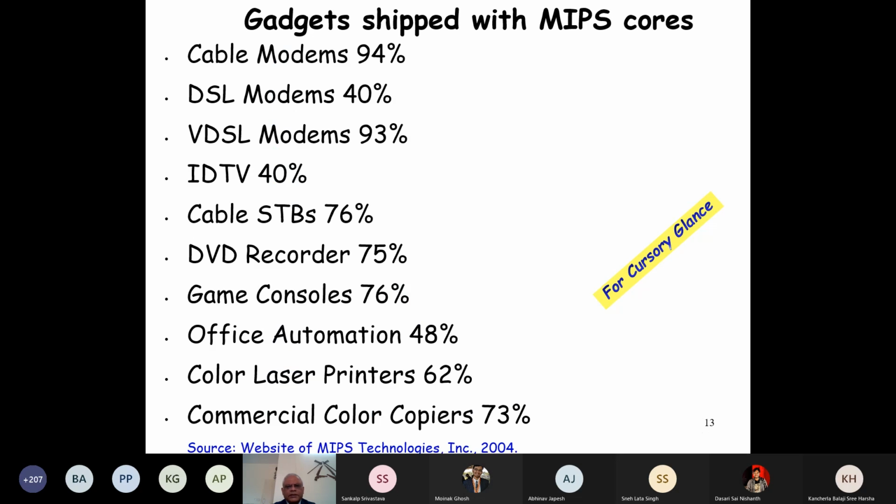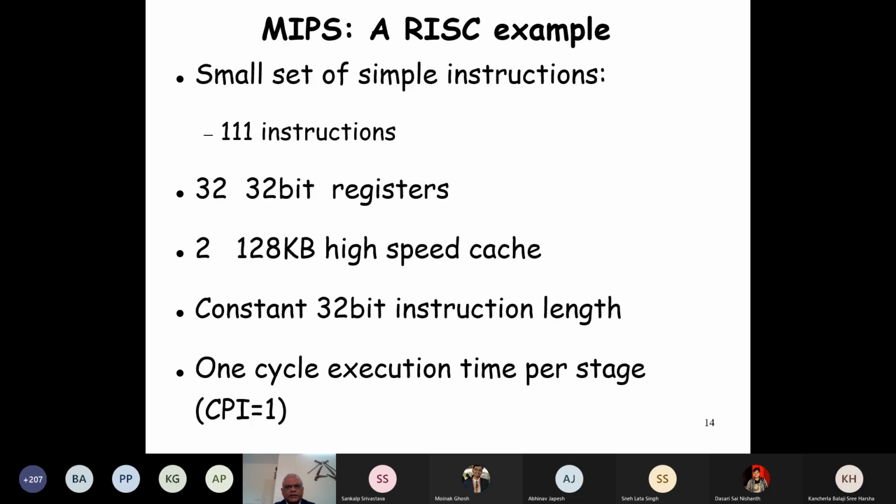The different gadgets which had a MIPS core: 94% share in cable modems, 93% in VDSL modems, and so on. Color copiers, laser printers, huge market share in 2004. But then it used to be a very popular computer, later overshadowed by ARM Holdings.